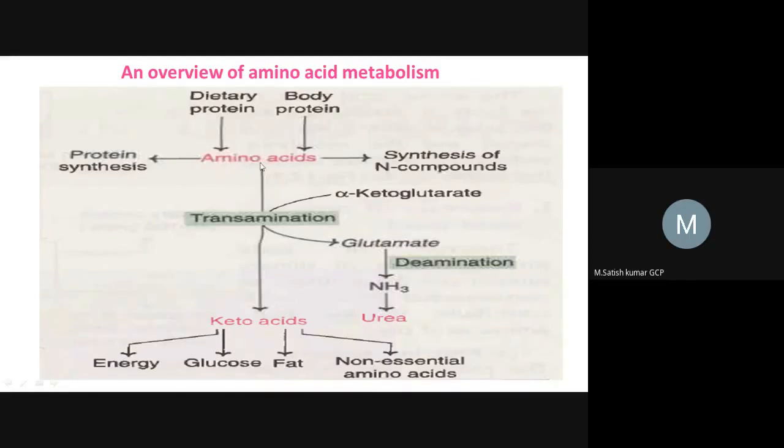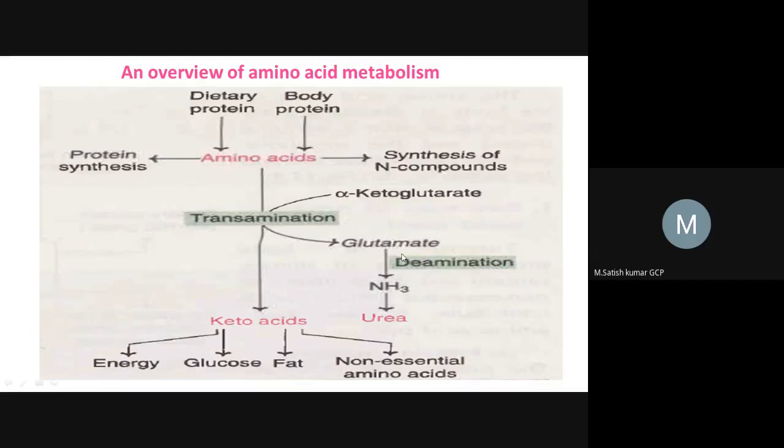In the same way, the amino acid is releasing or transferring the amine, and this amino acid gets converted into a keto acid. A keto acid consists of only the acid functional group. It doesn't have an amine group, because the amine group is transferred. Where is it transferred? It is transferred to alpha ketoglutarate, which accepts the amine group and is converted into glutamate.